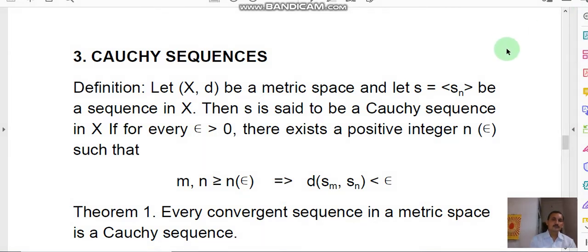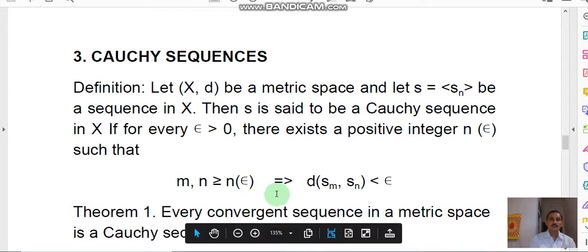Let (X, d) be a metric space and let S equal to (Sn) be a sequence in X. Then S is said to be a Cauchy sequence in X if for every epsilon greater than 0 there exists a positive integer n_epsilon, depending on epsilon, such that for all m, n greater than or equal to n_epsilon implies d(Sm, Sn) is less than epsilon.